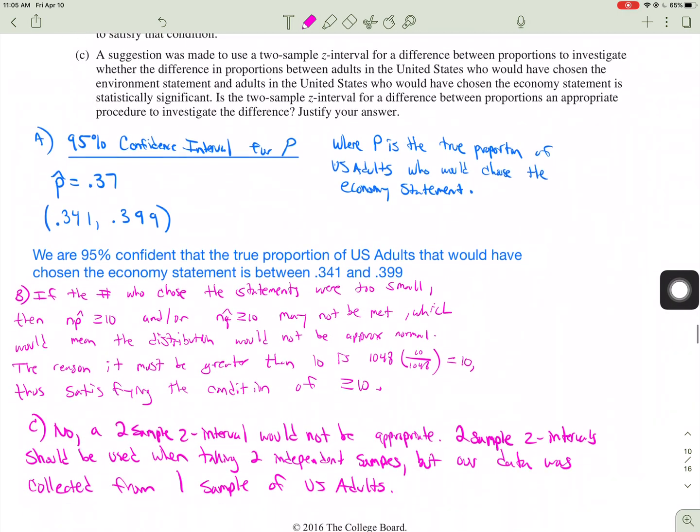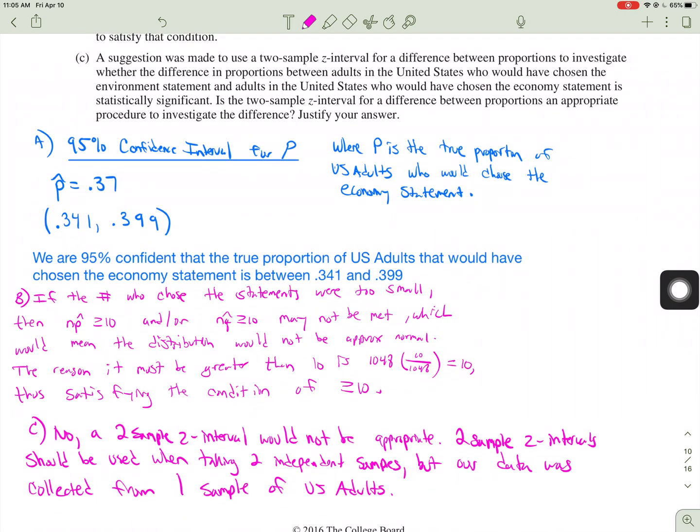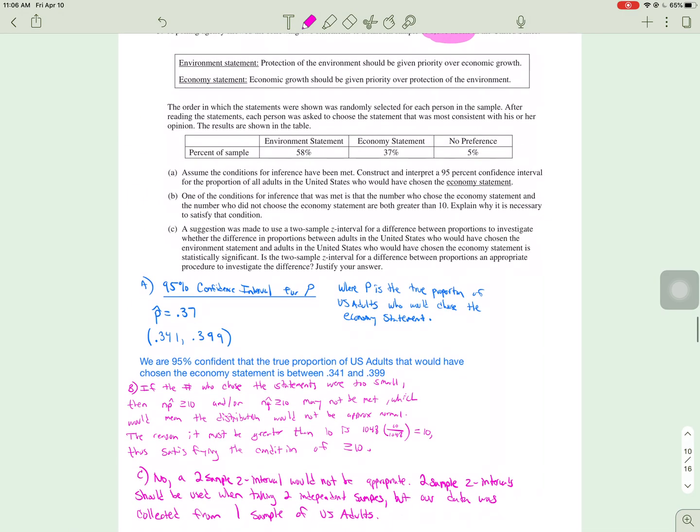So I wrote, no, a 2-sample Z interval would not be appropriate. 2-sample Z intervals should be used when taking 2 independent samples, but our data was collected from 1 sample of U.S. adults. Okay, and that's 2016's tests.